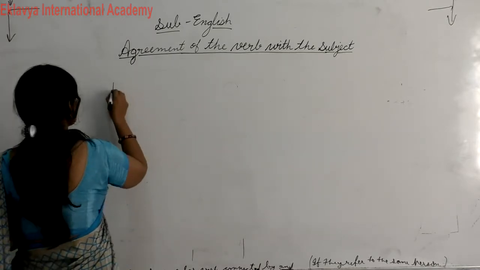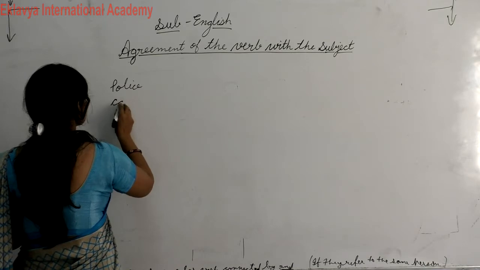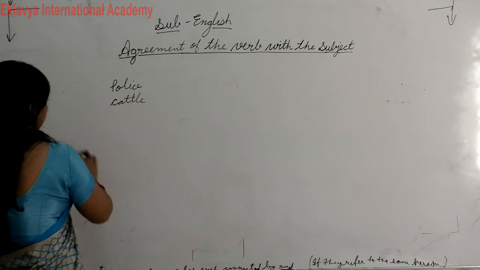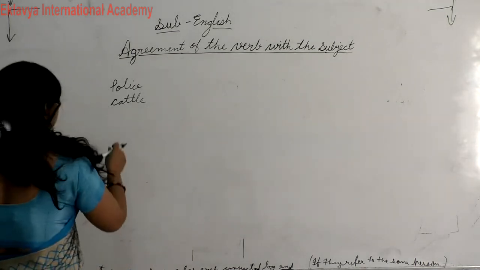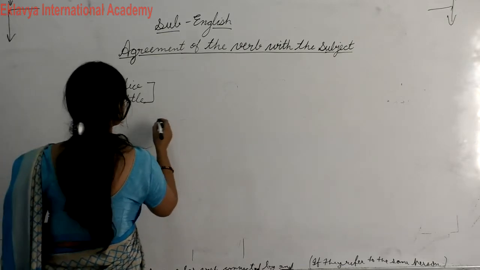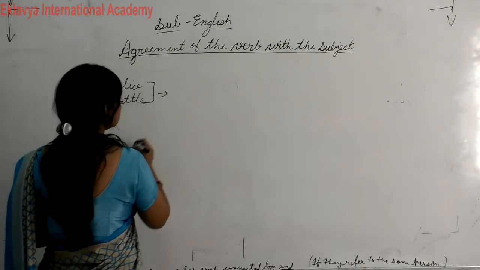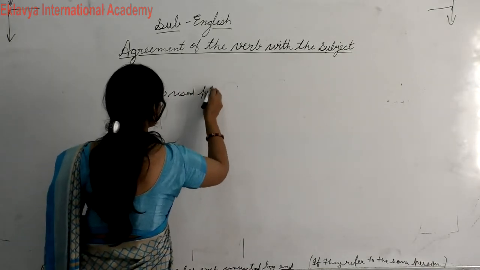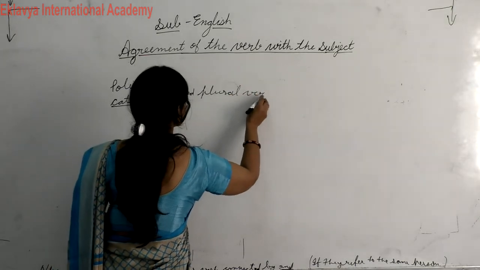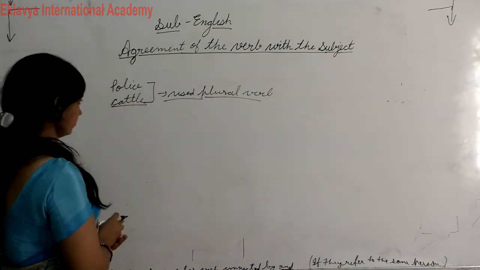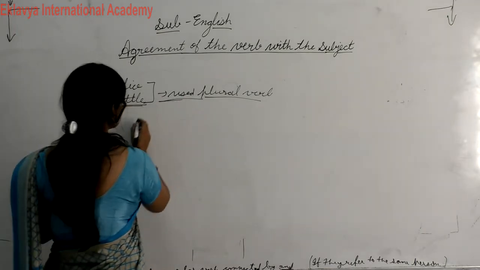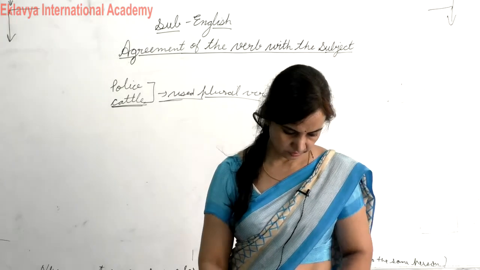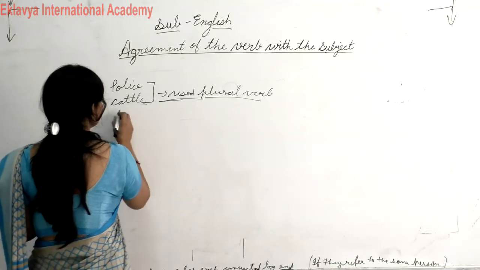So student, police, cattle, and people. Sorry, people also.